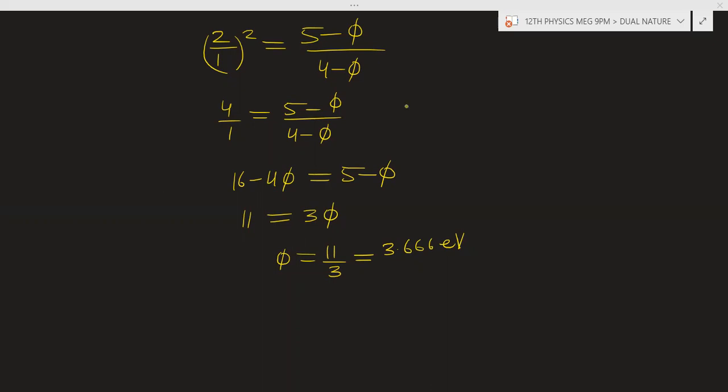Nida, got it now? Understanding the numericals part and the theory part. And Hamza? Okay. Good.